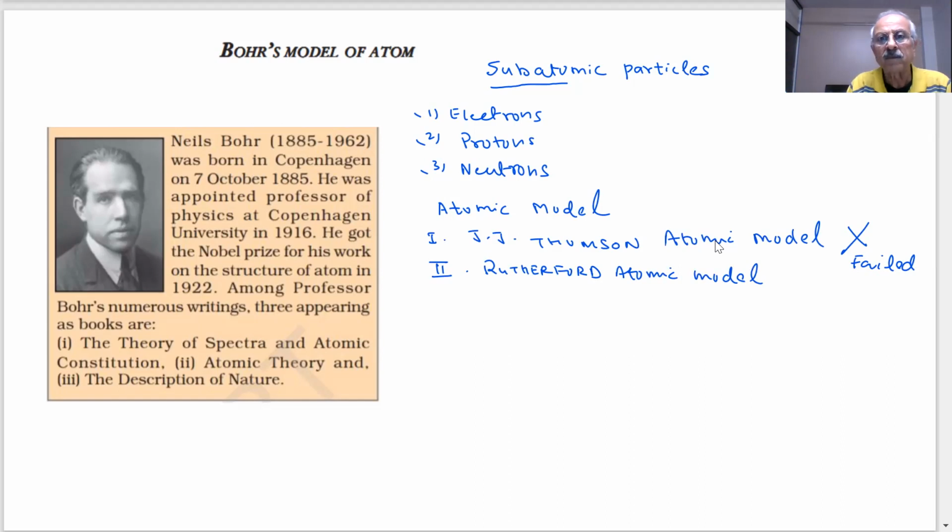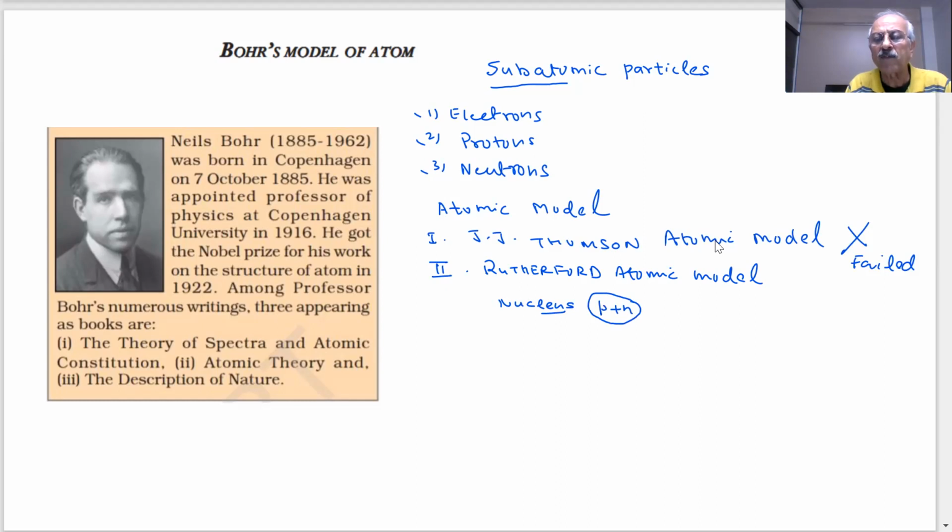Sir, he proposed that there is a nucleus in an atom which consists of protons, and there are various electrons that are moving around the nucleus. That almost all the mass of the atom is present inside the nucleus. The nucleus contains protons and neutrons. Not only protons, protons and neutrons.